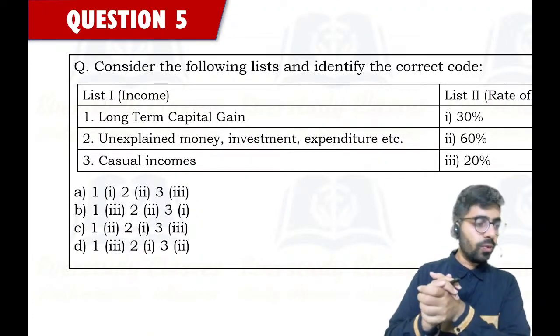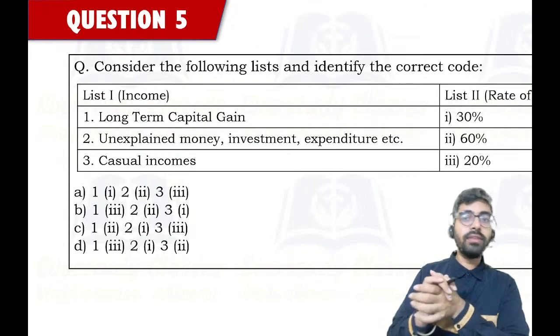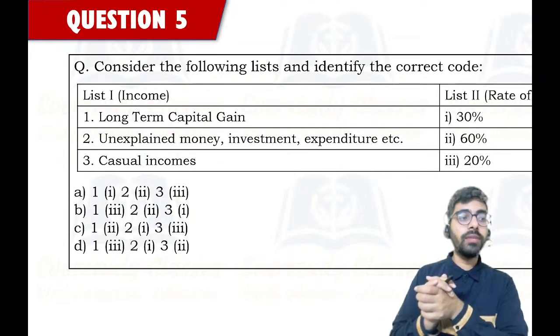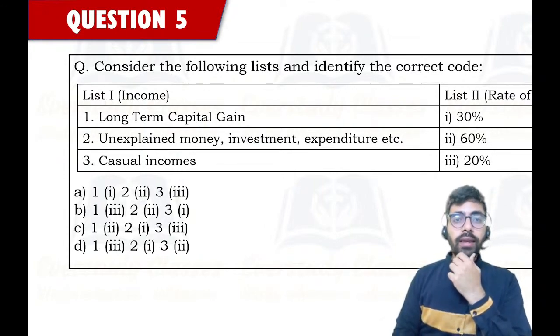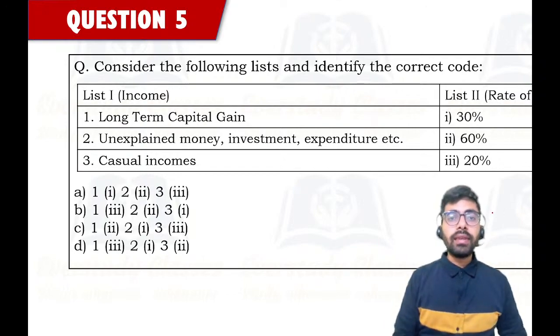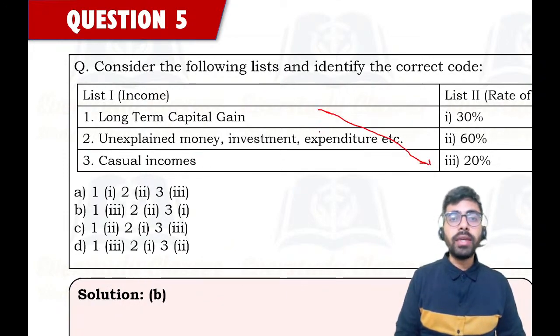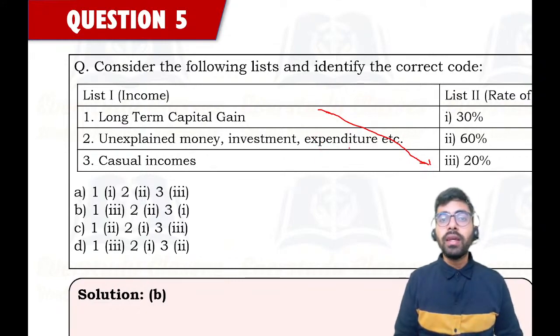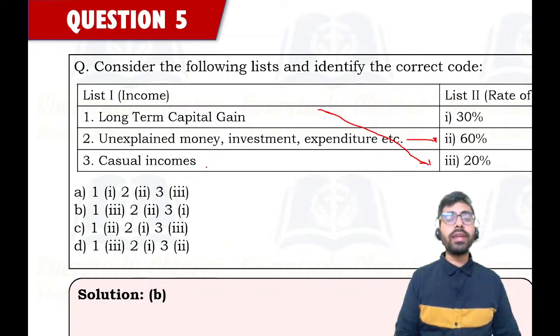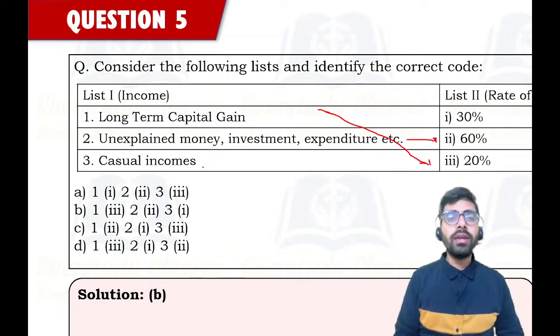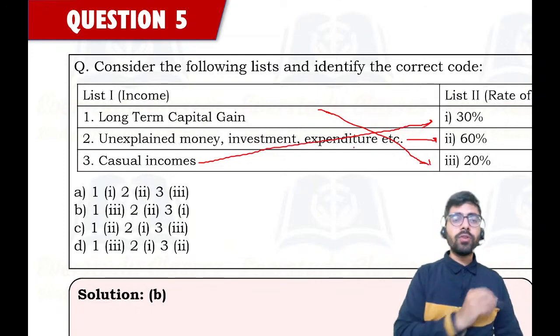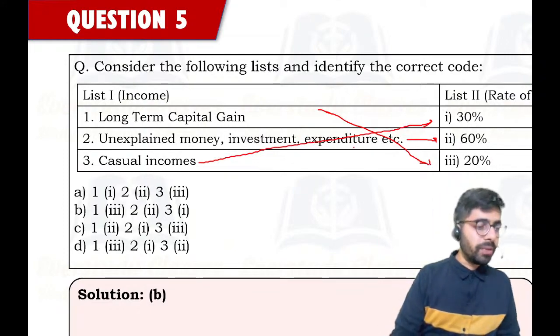Okay. So we have this question and I'm seeing most of the answers coming in as option number B. So guys, on long-term capital gain, the tax rate is 20%. So that has to match with point number 3. Unexplained money or investment or expenditure is taxed at 60%. And casual incomes like lottery and crossword puzzle and all are taxed at 30%. So that's why your answer is going to be option number B.